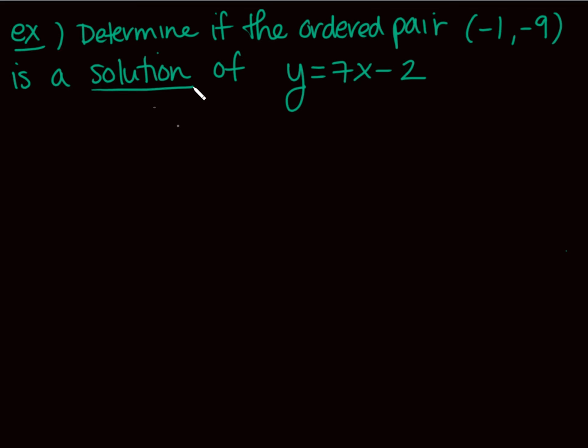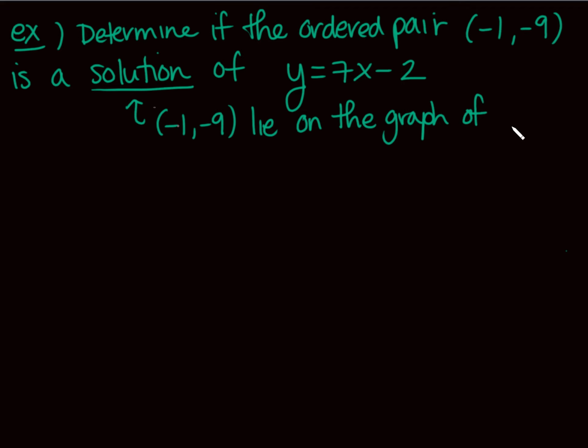So another way of asking, is it a solution? Another thing we could have said is, does -1, -9 lie on the graph? Lie on the graph? I don't care. I'm not an English teacher. Of y equals 7x minus 2. If it does lie on the graph, then it's a solution, and vice versa. So if it's a solution, it lies on the graph. If it's on the graph, it's a solution. If it's not a solution, it doesn't. So how do we determine if that's a solution without actually having to graph that line?